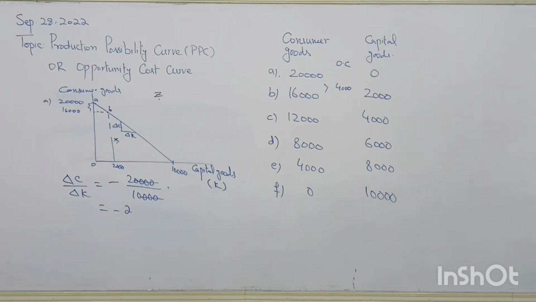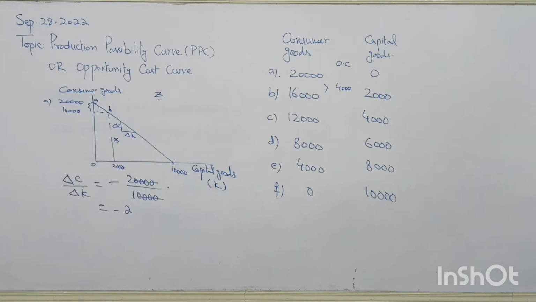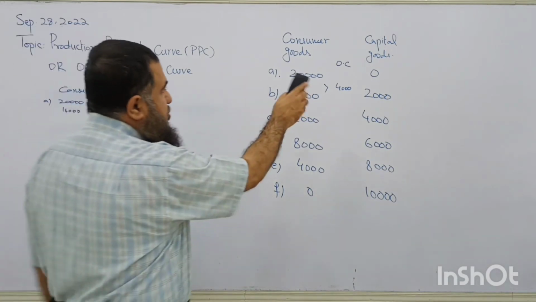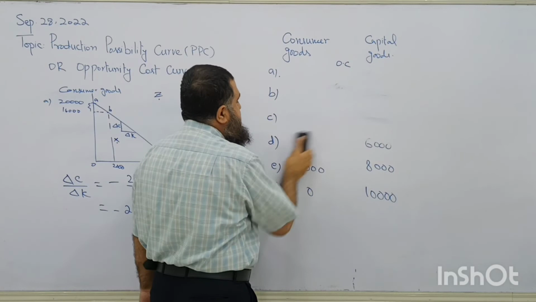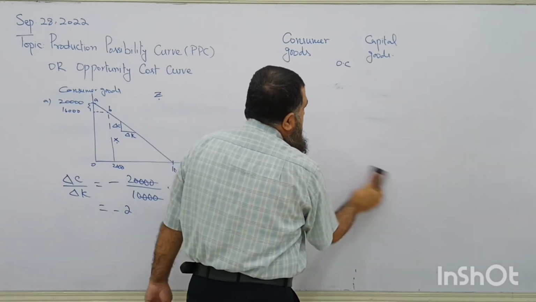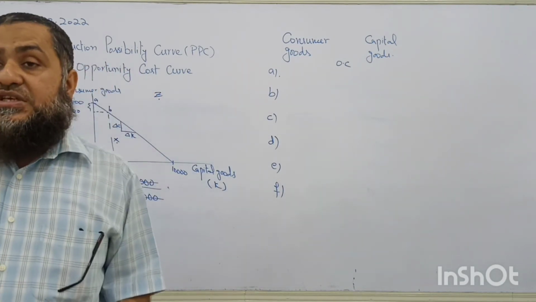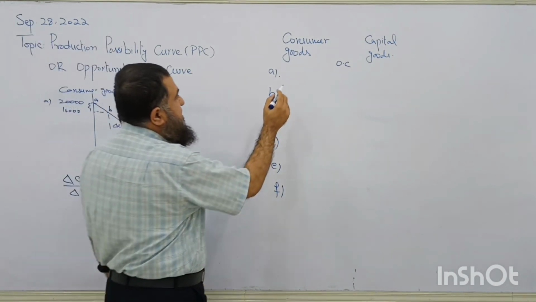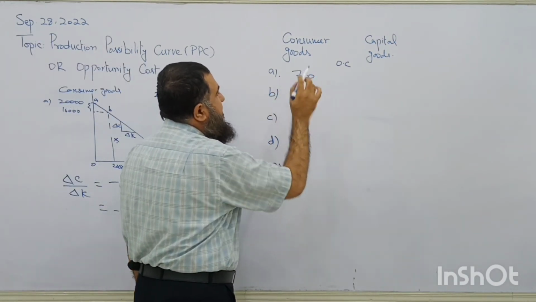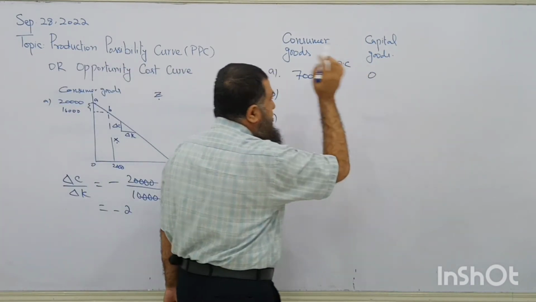But normally we have increasing opportunity cost. Now I am going to draw that normal, or increasing opportunity cost, curve. I am again using the two goods, consumer goods and capital goods. Now see, I will be using different values to make it clear that this is increasing opportunity cost. How? If all resources are employed over here, 700 consumer goods are produced, whereas no capital goods are there.